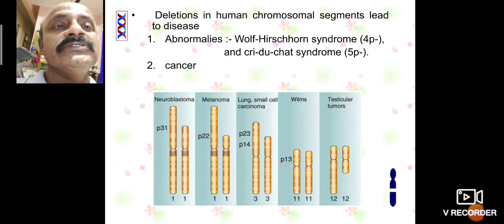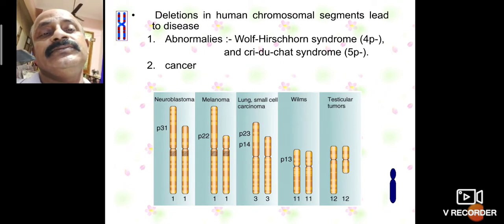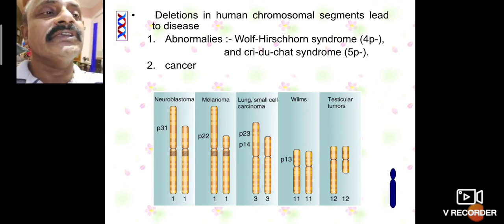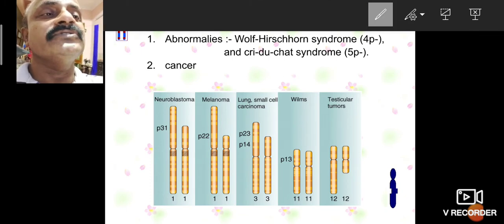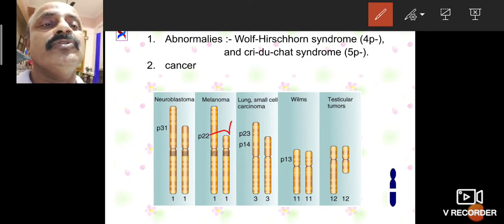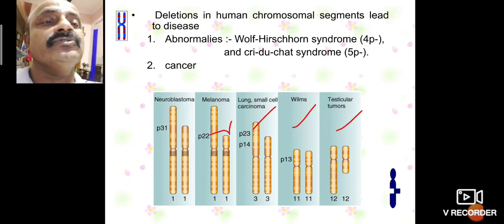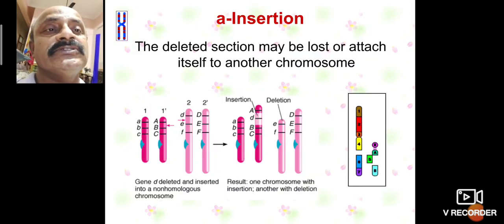So a deletion in human chromosome segments leads to diseases and abnormalities, also cancer diseases. These cancer diseases can be, so this is also P, the deleted chromosome is this one: neuroblastoma, melanoma, lung small cell carcinoma, Williams, also testicular tumors. So this is also one important part of the chromosome structures.